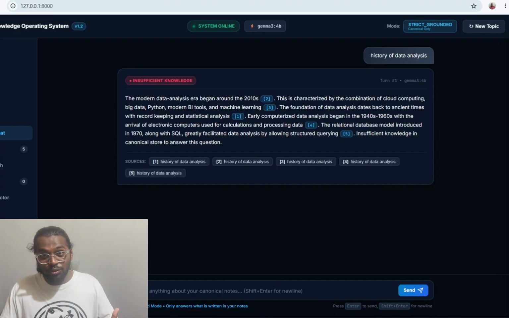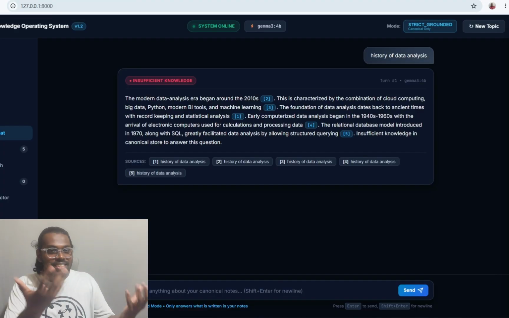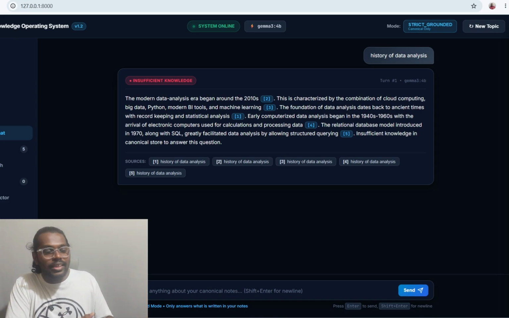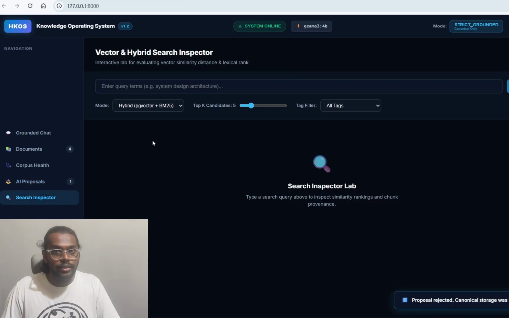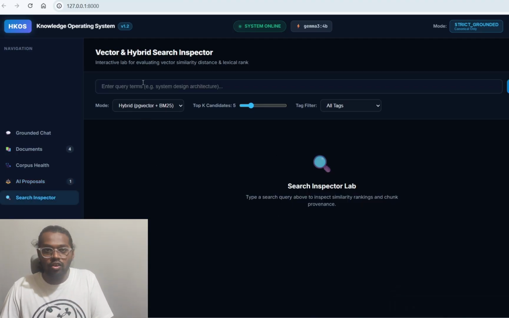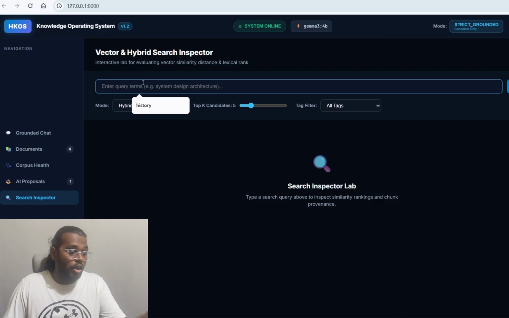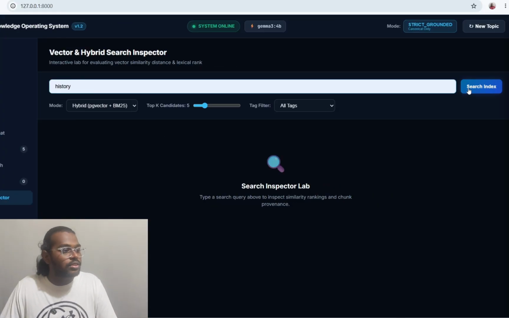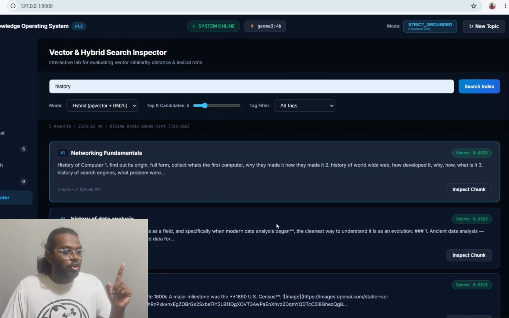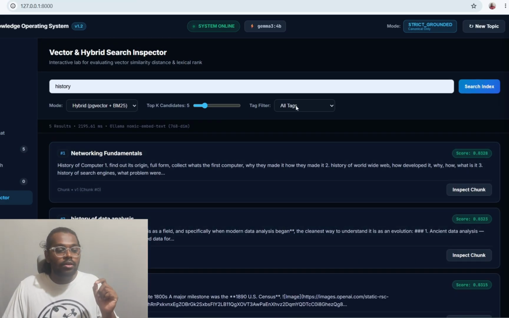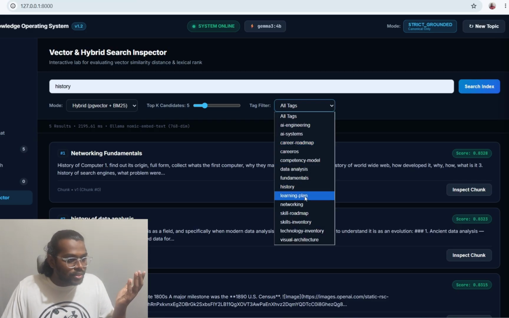I'm so glad, because you have no idea, I've been testing it like hell, and now that it's done, I'll show you. Coming to the search inspector, it helps me find what I'm looking for. Let me click on search index, with history of data analysis. It should show this, actually, not all the rest, because I've chosen all the tags. But let's go with, we'll see, where is data analysis?